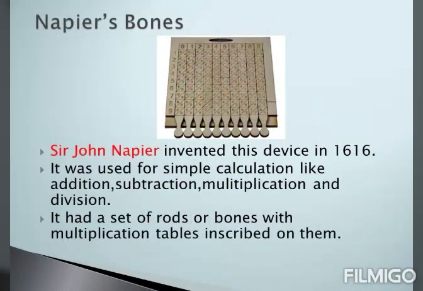Napier's bones. Napier's bones were invented by Sir John Napier in the year 1660. Napier's bones were used for simple calculations like addition, subtraction, multiplication and division. Now, students, like you can see in the image, Napier's bones were made up of a set of rods or bones with multiplication tables inscribed on them.